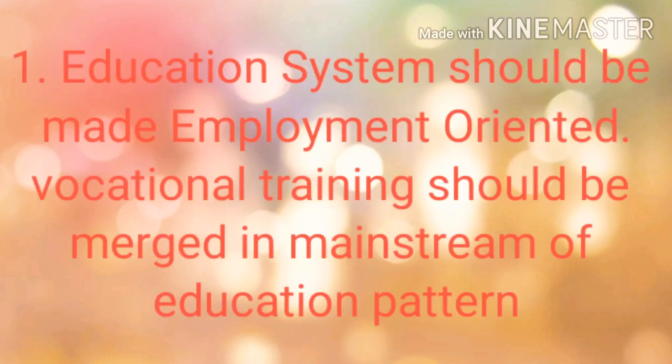The first policy taken by the government to create employment opportunities in urban areas is mainly in the field of education. That means the education system should be made employment oriented. Vocational training should be merged into the mainstream education pattern. The main aim is that in the education field, the government wants to give job oriented courses and more job oriented education.